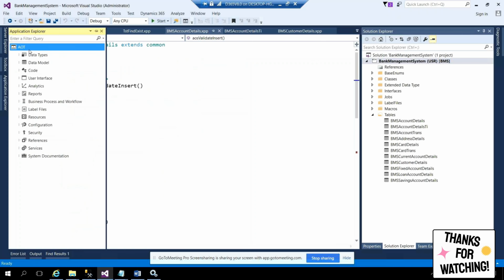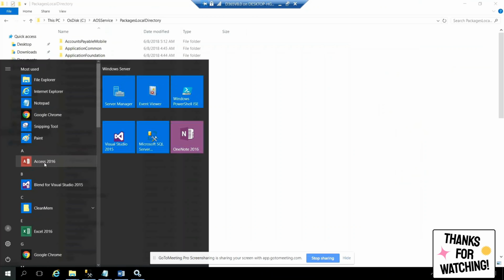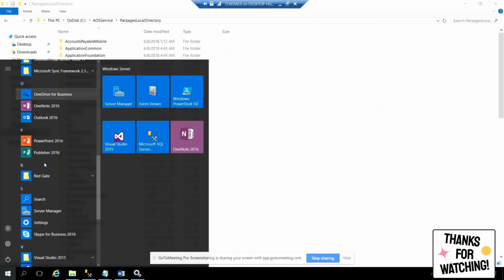If you go to your AOT, I think I just introduced AOT, or I'll introduce it again. I'm just going to Visual Studio. Let me open Visual Studio. One second, it is taking time, and you may need to bear with it sometimes because it takes some time.